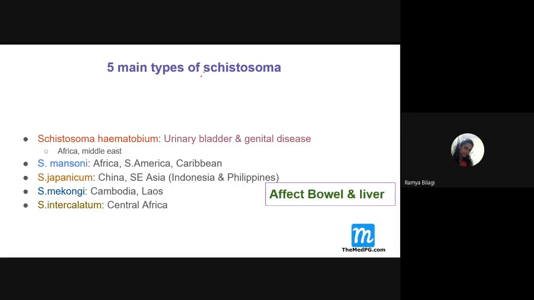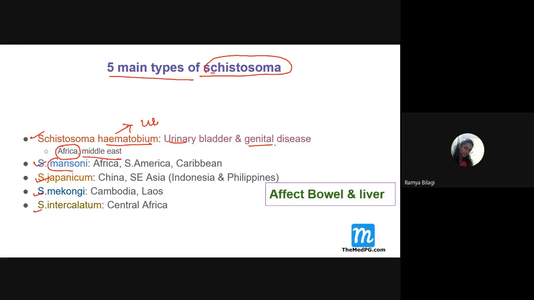Now coming to the blood fluke, the very important thing, Schistosoma. Different variants are there. For us, five types are very important. One is Schistosoma haematobium. Where will it reside? It will reside in the urinary bladder and also in the genital tissues, and it is most commonly found in Africa and the Middle East.